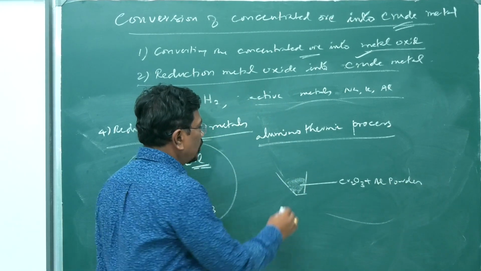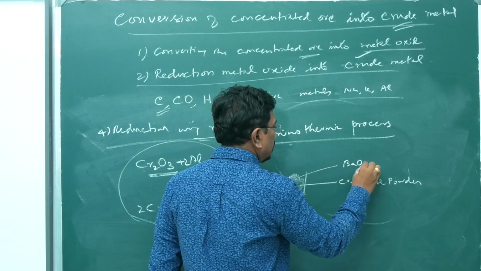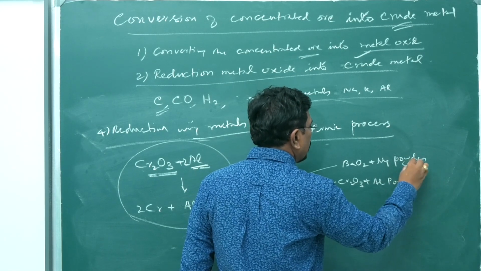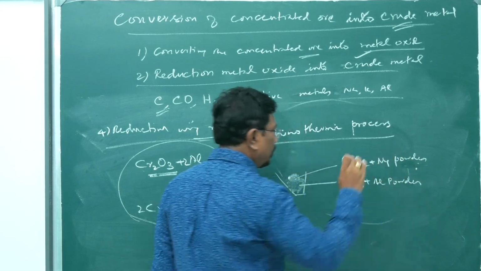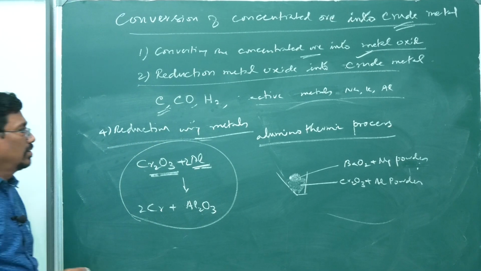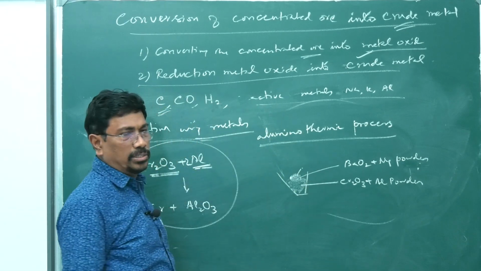Above which a mixture of barium peroxide and magnesium is added. It is said to be the ignition mixture. It is added above, and it is lighted and allowed to burn, maybe using magnesium ribbon.